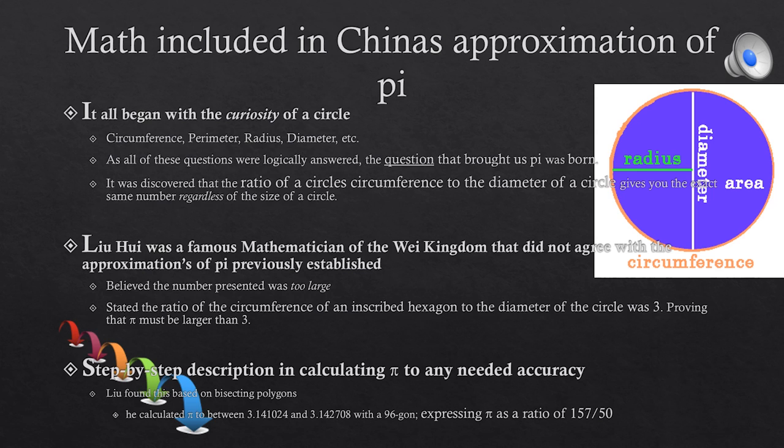Step-by-step description and calculating pi to any needed accuracy. Liu found this based on bisecting polygons. He calculated pi to be between 3.141024 and 3.142708 with a 96-gon shape, which is expressing pi as a ratio of 157/50.